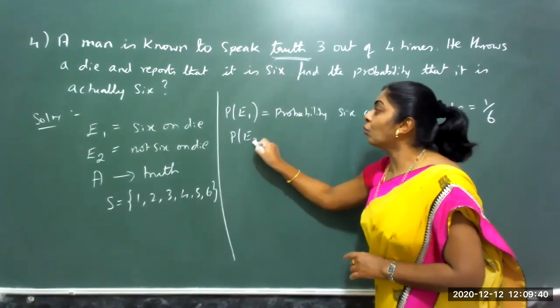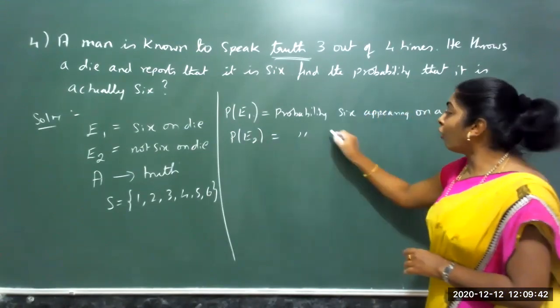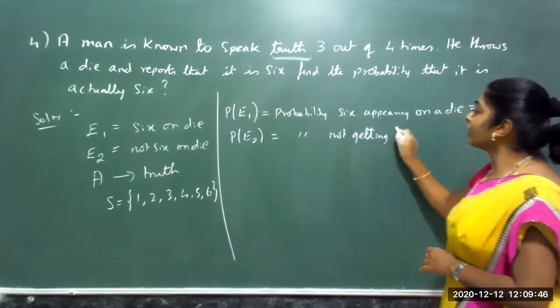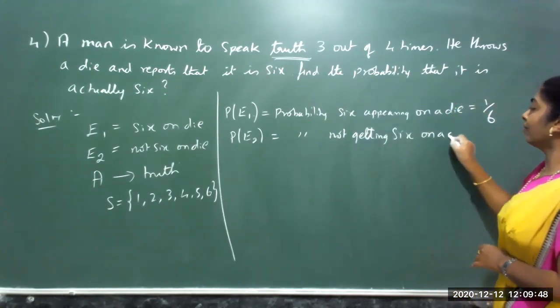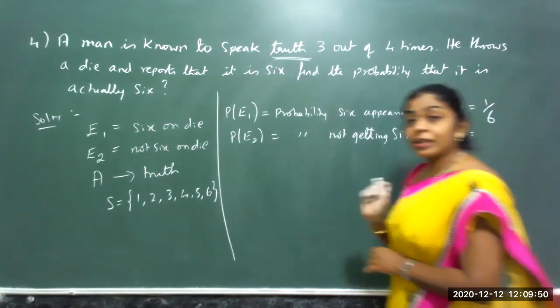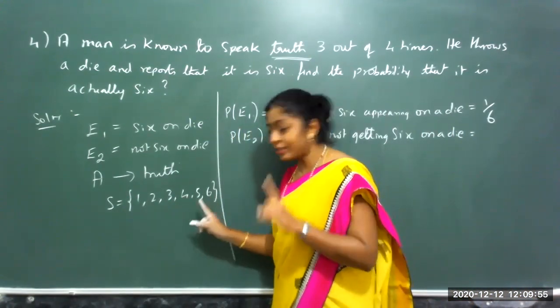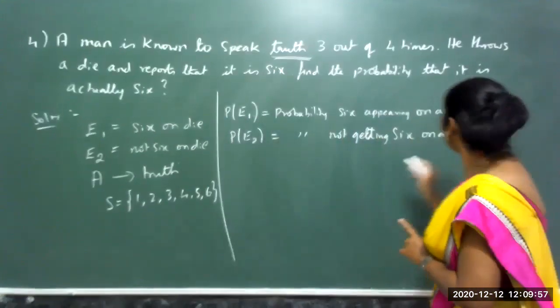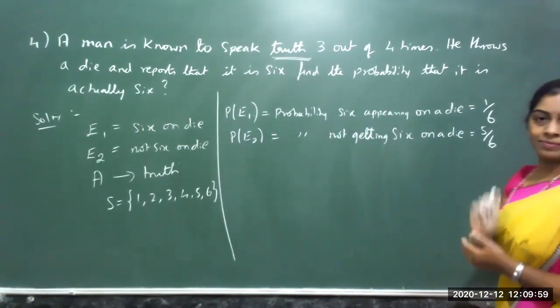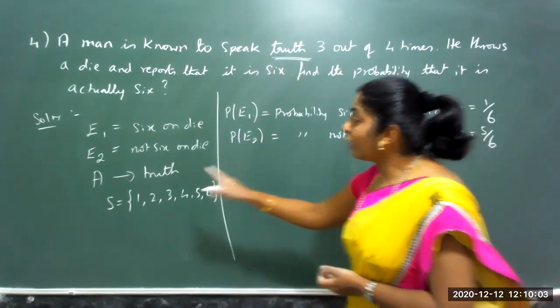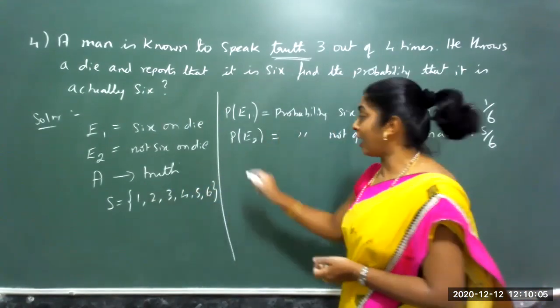Probability of E2, what is that? Probability of not getting 6 on a die. What are the chances? The number of favorable outcomes of getting a 6 is only one chance. Not getting it is 5 chances. So 5 by 6. So these are the probabilities of E1 and E2. But here, speaking the truth is what is asked.